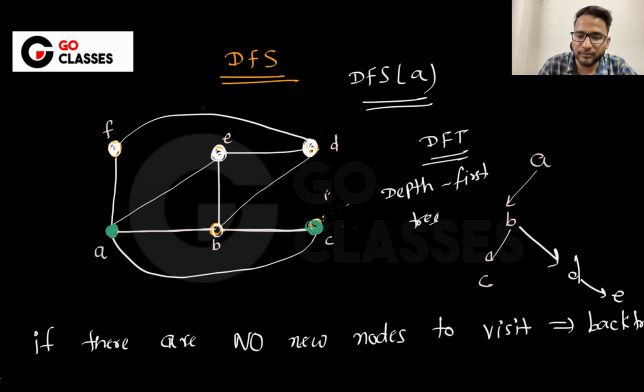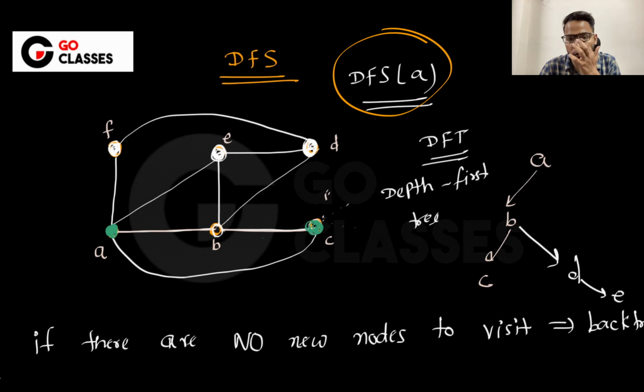Suppose you have a graph which looks like this, and I say run a DFS on this graph starting from A. Then you will say, okay, from A let me go to B, and then let me go to C. After C, can you go to some other node which is unvisited?